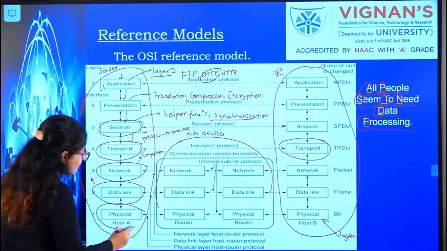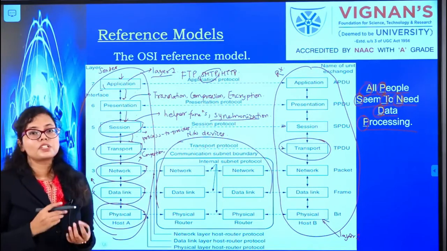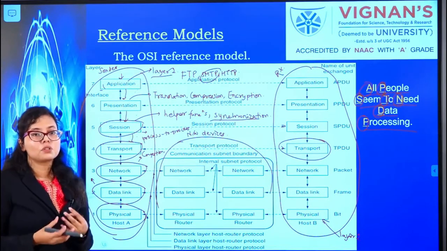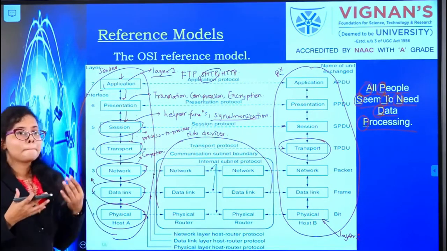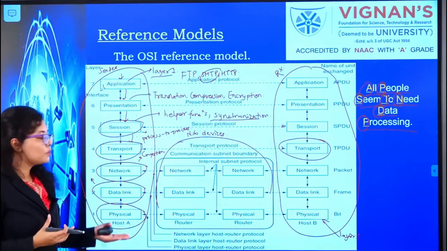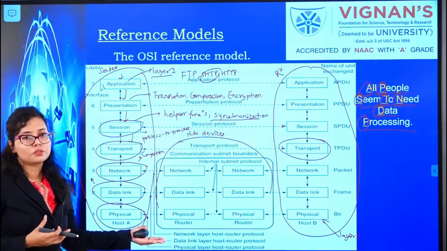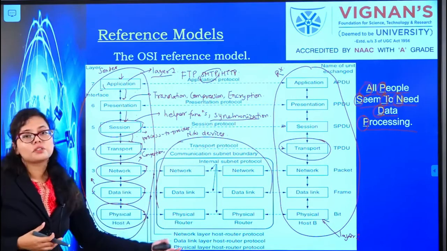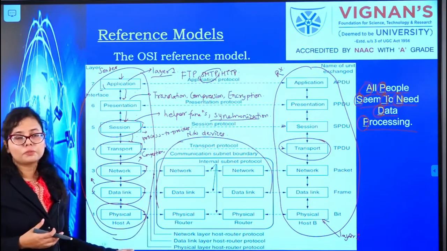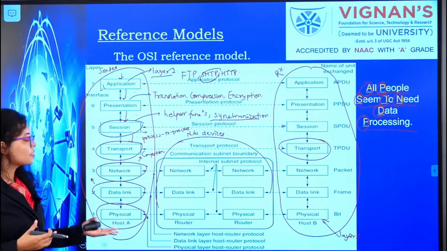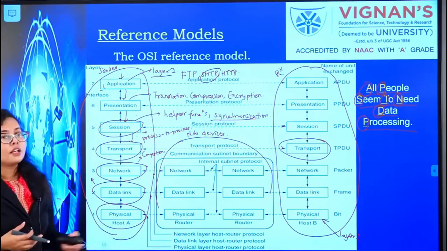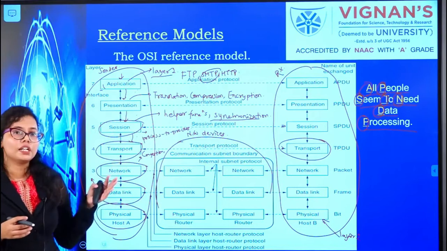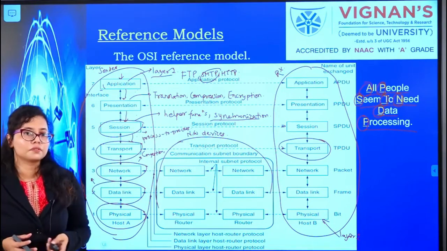The last layer is the physical layer. This physical layer is where the actual transmission of bits is happening. What kind of electrical signals should be used to encode the 1 and 0 is a concern of the physical layer. Then what kind of transmission media to use, either optical fiber or twisted pair cables, is also a concern for the physical layer. You will be learning these functions of each and every layer in detail in further units.